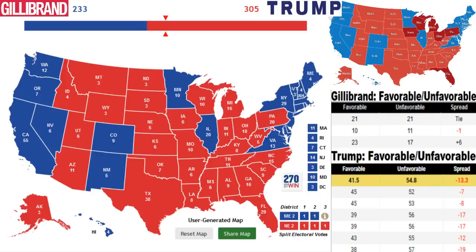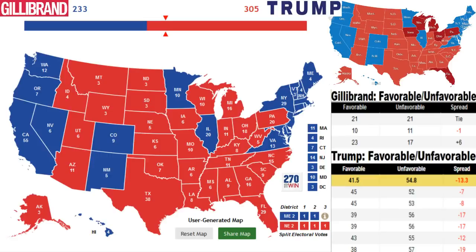So at the end of the day, this is how we see the map playing out between Gillibrand and Donald Trump: Donald Trump getting 305 electoral votes, Gillibrand at 233. And you might notice something here. It's very similar to the 2016 result. In fact, it is the exact same map that Hillary Clinton had against Trump.